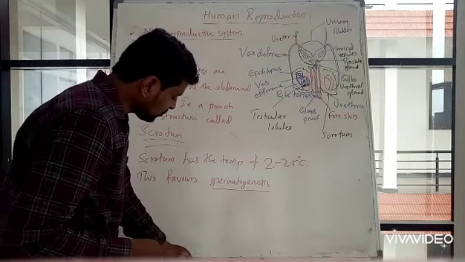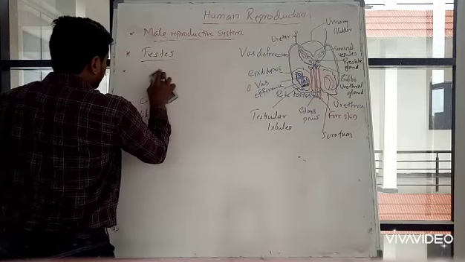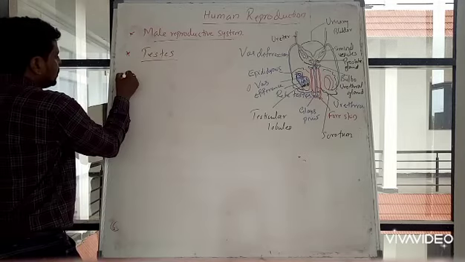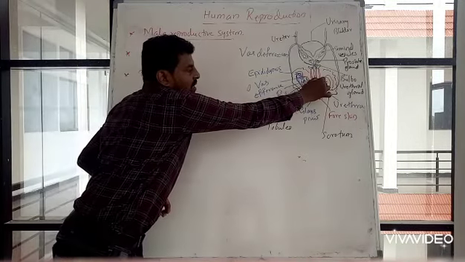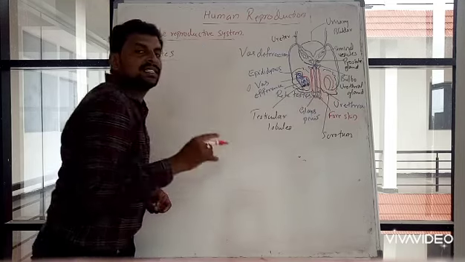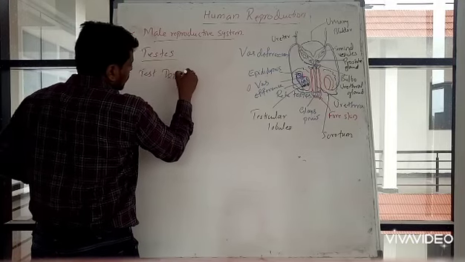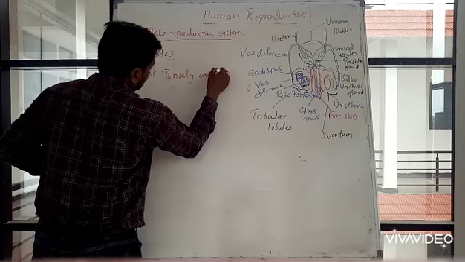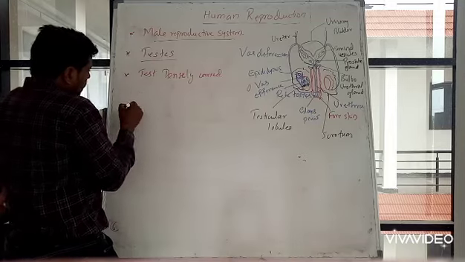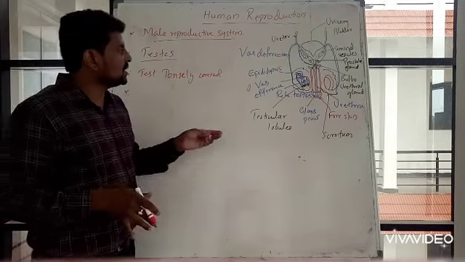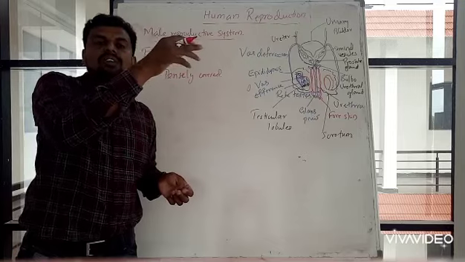Then these testes are densely covered. The outer part of the testis is densely covered, having a large wall around it.